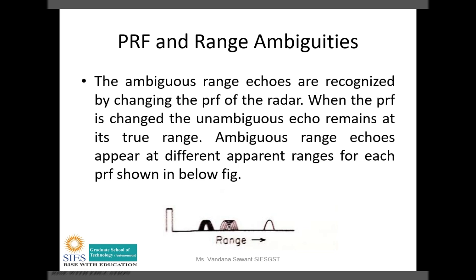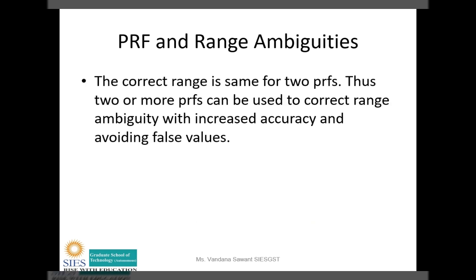So in this way, by changing the PRF, we can reduce the ambiguities in the detection of the distance or range of the target. A minimum of 2 PRFs needs to be transmitted to detect the target. The correct range is the same for both PRFs. If for both PRFs you can observe the correct range, then you can say it is an unambiguous range.